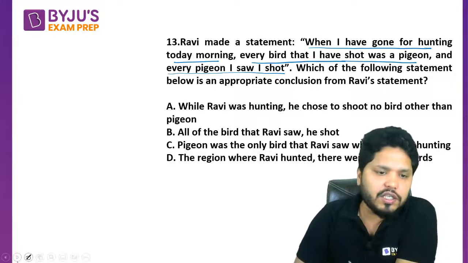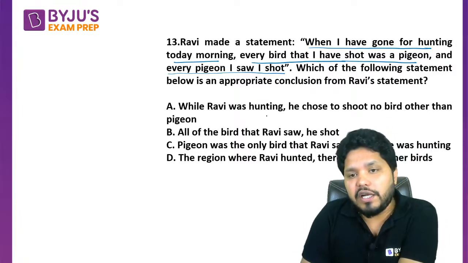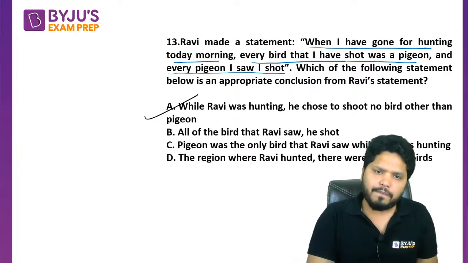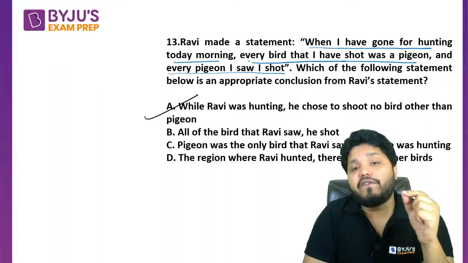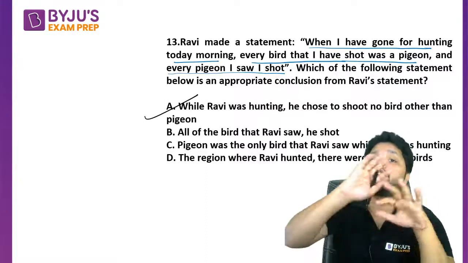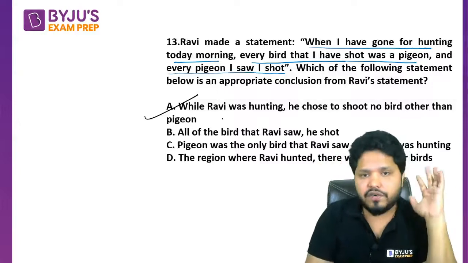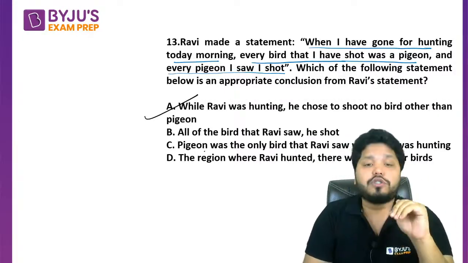So let's look at this one by one. If you look at the first, while Ravi was hunting, he chose to shoot no bird other than the pigeon. Correct? First statement is very correct, because it is clearly mentioning every bird that I shot was a pigeon. So I am only shooting pigeons. I am not shooting any other bird. That is something first option is saying, that we can conclude this from this. Now let's look at other options also.